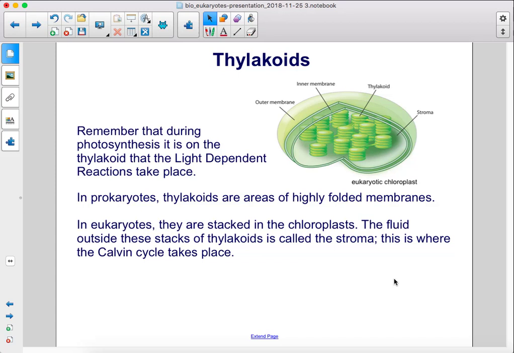In prokaryotes, thylakoids are areas of highly folded membranes. In eukaryotes, they are stacked in the chloroplasts. The fluid outside these stacks of thylakoids is called the stroma. This is where the Calvin cycle takes place.